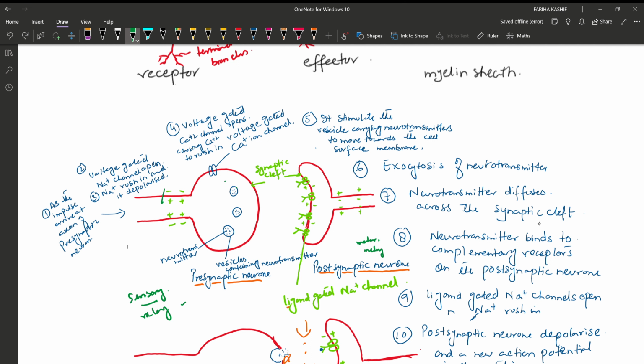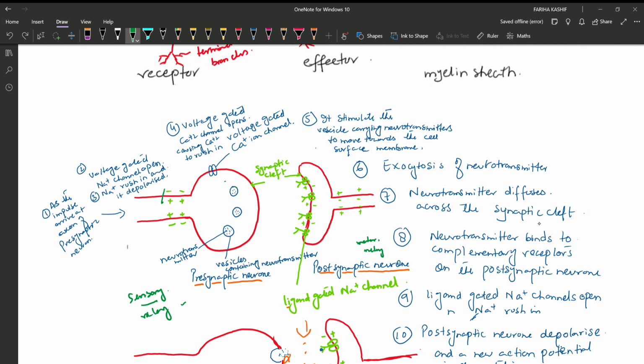So once the impulse reaches the presynaptic neuron, then what happens? Voltage gated calcium channels will open, and this again comes once in the mark scheme. Let's suppose if it comes for more marks, then you should mention it. You should mention depolarize, and you should mention voltage gated calcium channel too.